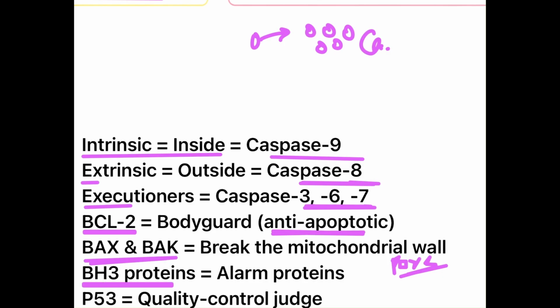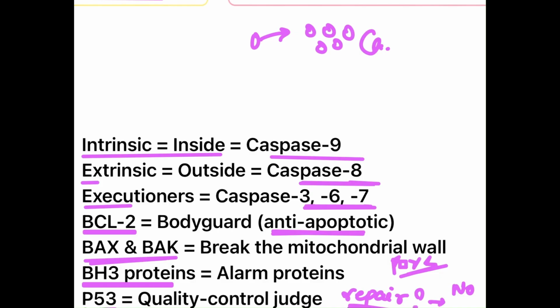BH3 proteins, BIM, BAD, PUMA, NOXA, these are the alarm proteins. P53 is the quality control judge; it will only judge whether the cell can be repaired or not. If not repaired, it will undergo apoptosis. Phosphatidylserine flipping out will produce the eat me signal and then phagocytosis happens. IAP is the brake; SMAC and DIABLO remove the brake, like a broom mover.